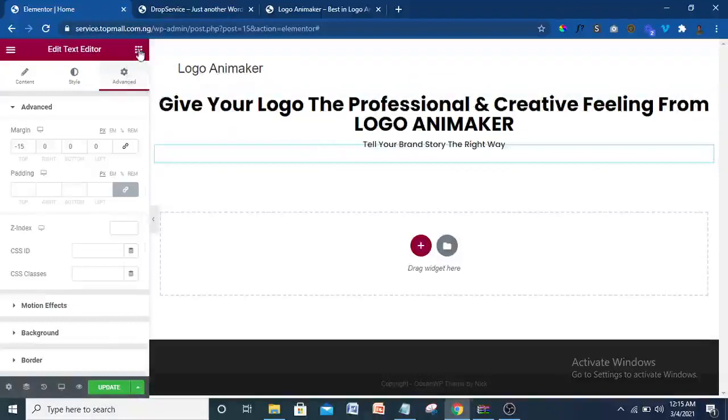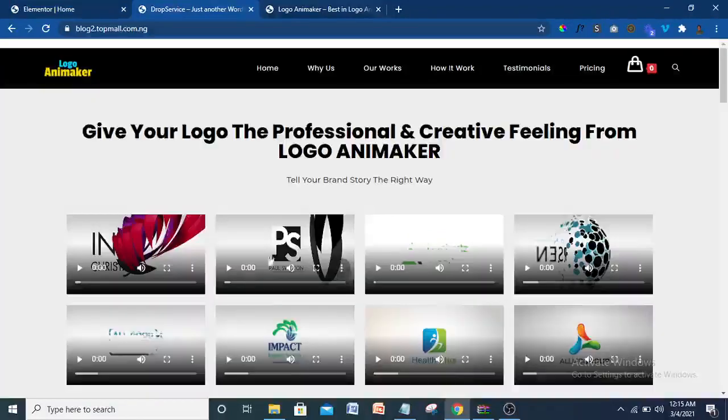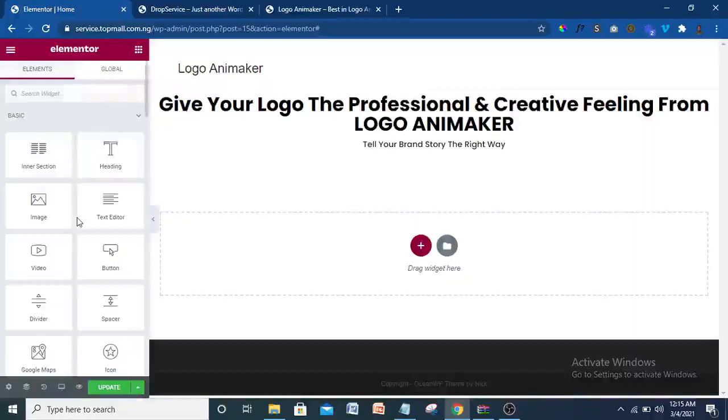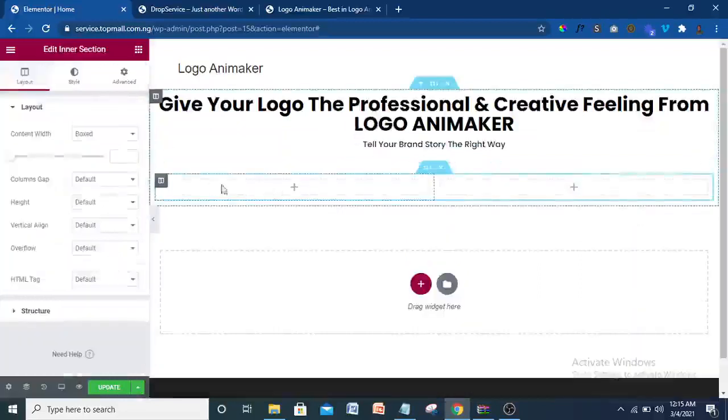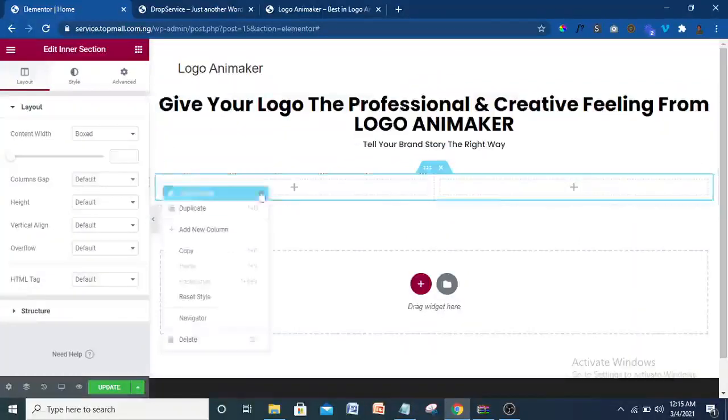All right, to do this now, you are going to put in an inner section. I'm going to come to inner section, which enables you to put a column within a column. That thing has been done now. You get familiar with it as we go on. So I'm going to give it up to 4.